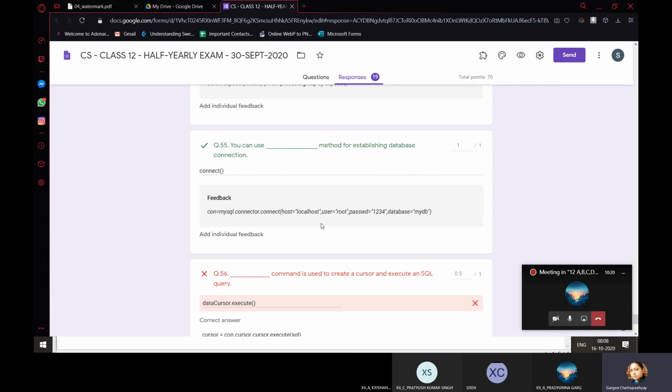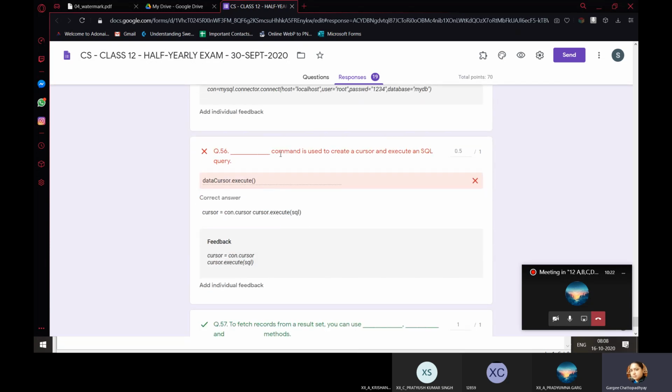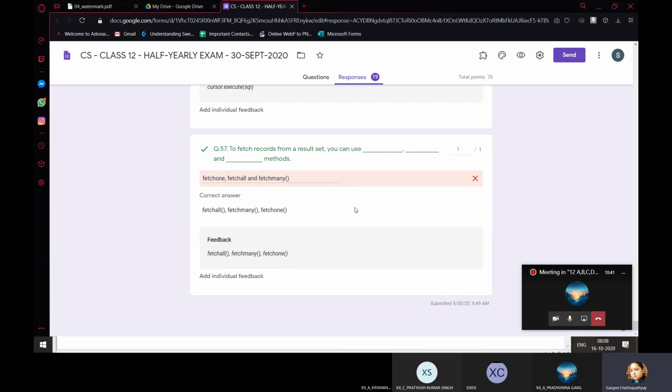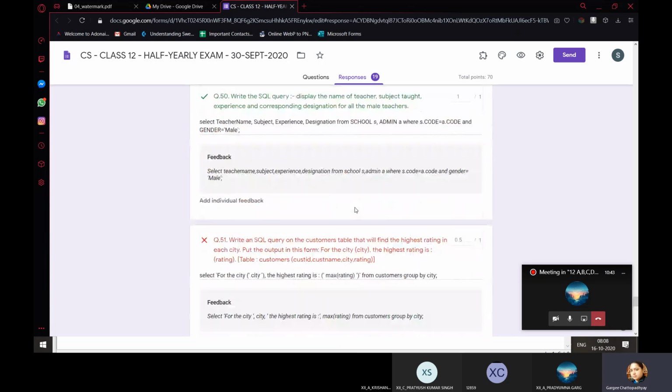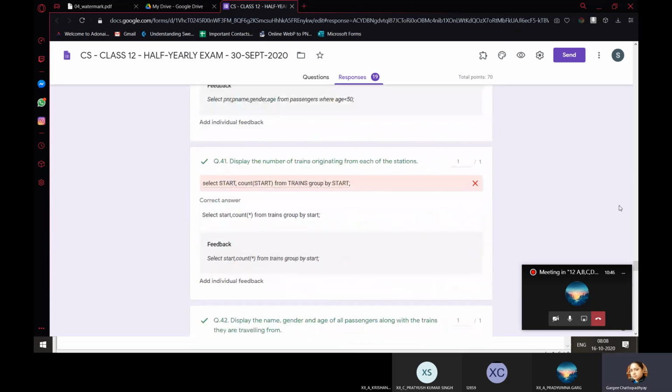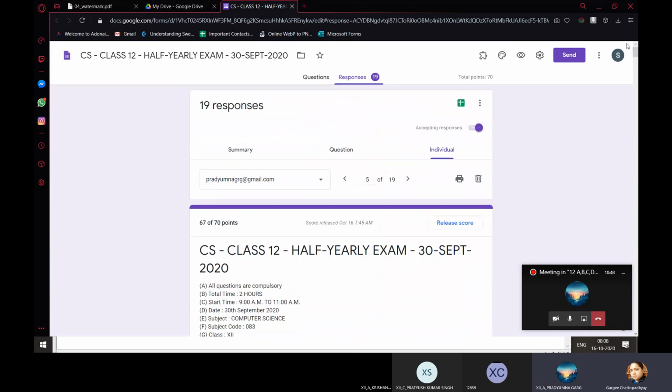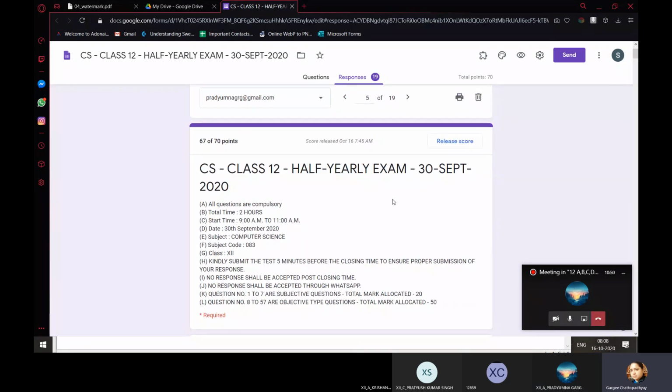We'll see. Then, okay, connect, and here the question you didn't read: used to create a cursor and execute an SQL query. You have to write both: cursor equals con dot cursor and cursor dot execute SQL. So both statements have to be there. The rest is okay. I hope it is clear to you. So you are the only one getting the highest marks, that is 67, with a loss of 3 marks over here.